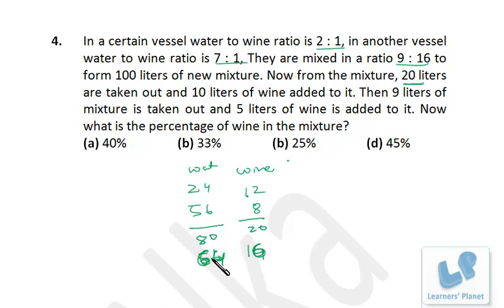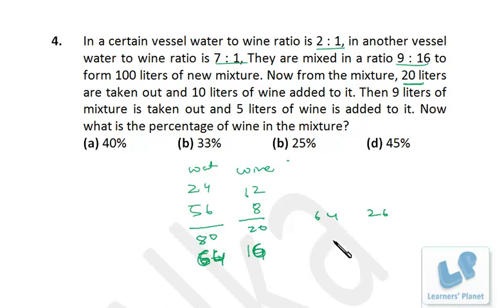16 liters of water is being removed and 4 liters of wine is being removed. Now 10 liters of wine is being added, so it is 64 and 26, water and wine. Now the total is 90 liters. Now 9 liters of mixture is taken out. That means this total is 90, so 1/10 from both of them is taken out.